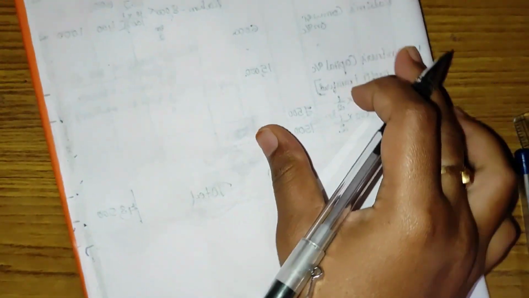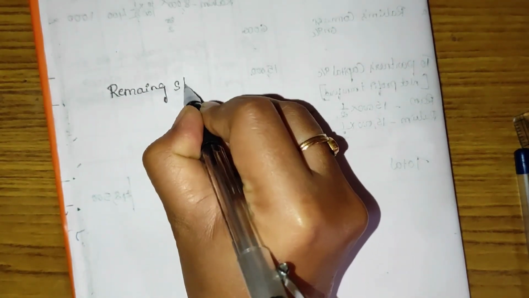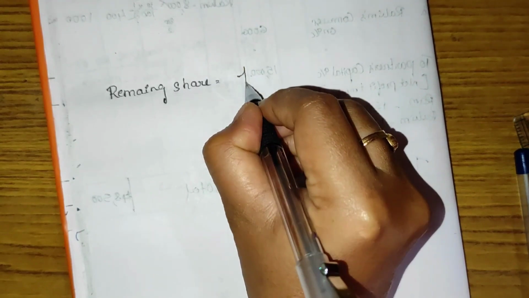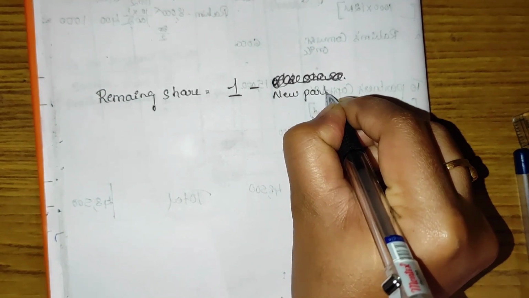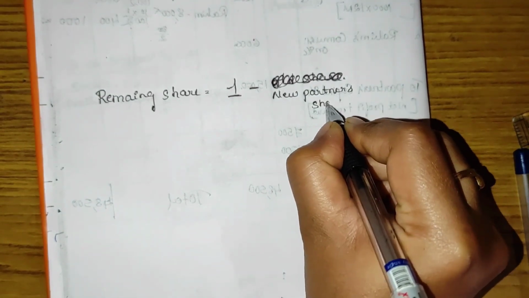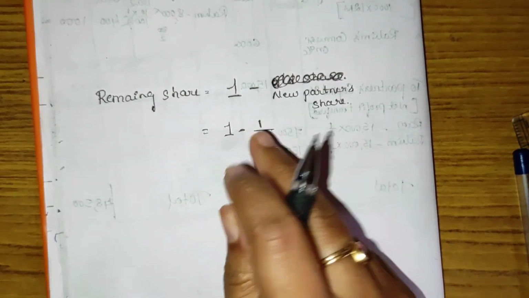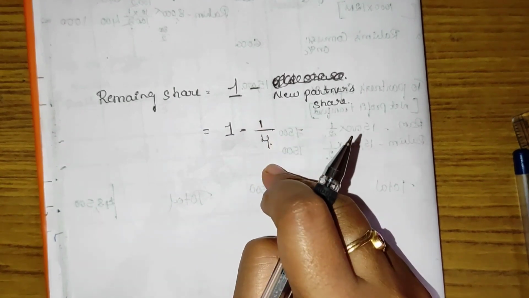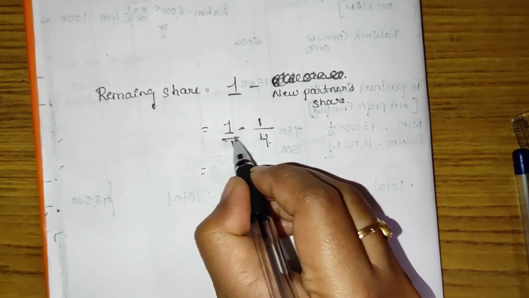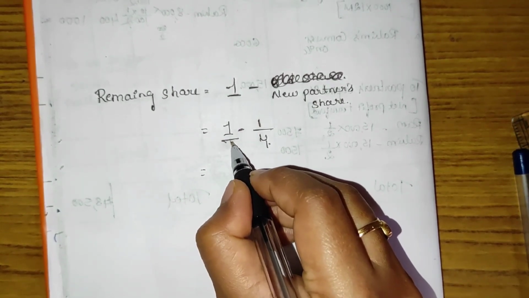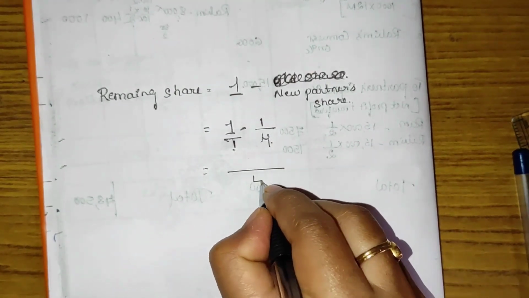Okay, it is very important. Remaining share equals 1 minus new partner's share. Out of the total, they agreed to share 1/4 profit to a new partner. So the denominator is also 1. If there is nothing in the denominator, we are going to consider it as 1. So make LCM. 4 into 1, 4.